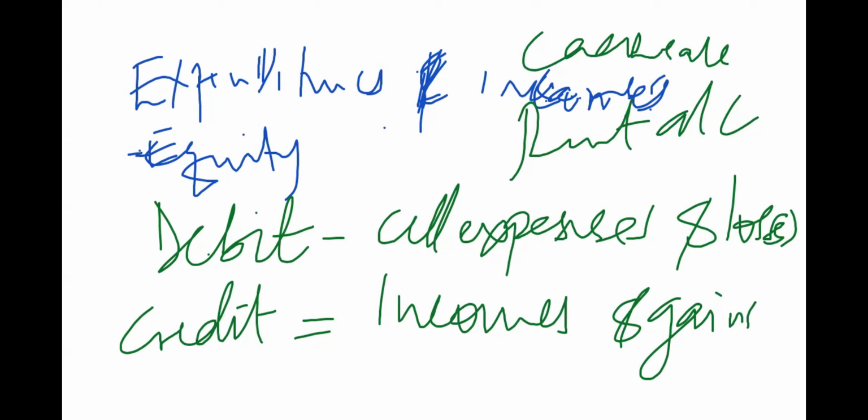If I'm looking at the cash account, I just know it is a real account, because I can actually see the money I have at hand, and even when money is in the bank, it can actually be seen. But if you look at the rent expense, you can't see it. You just know it is a nominal account.